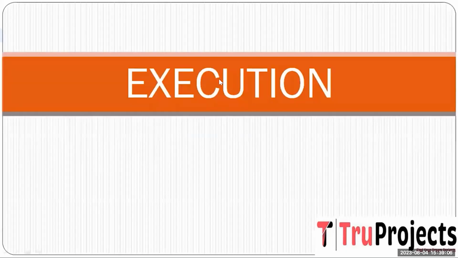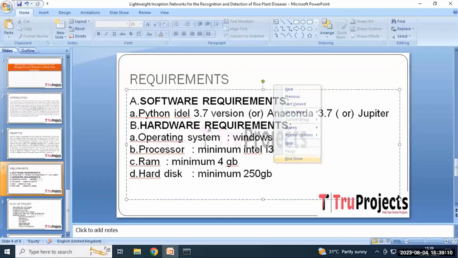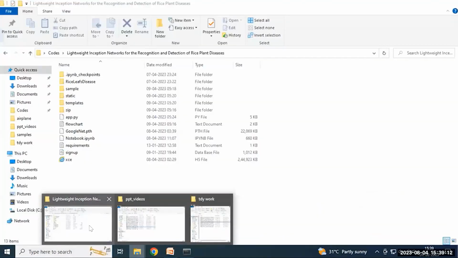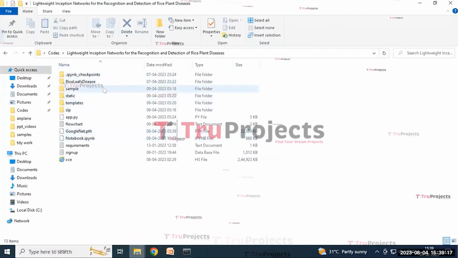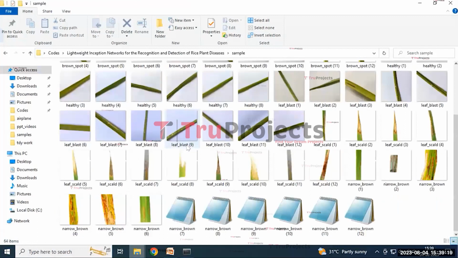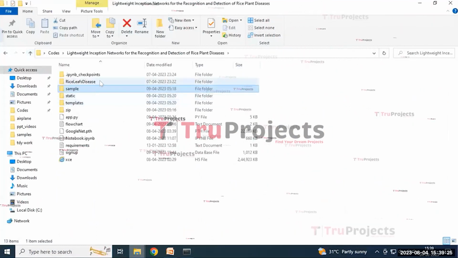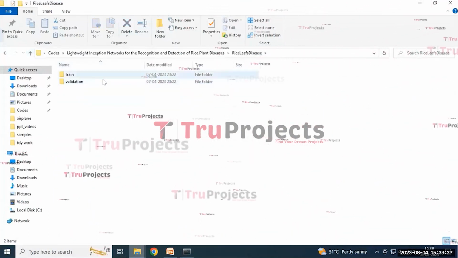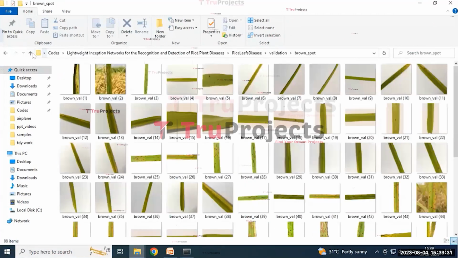And the execution of the project. To execute the project, first we need to open the code folder. This is the code folder containing various files within it. The sample folder contains the various images that will be used to test the model. And the rice leaf disease folder contains the train and validation folders with the various images within it.